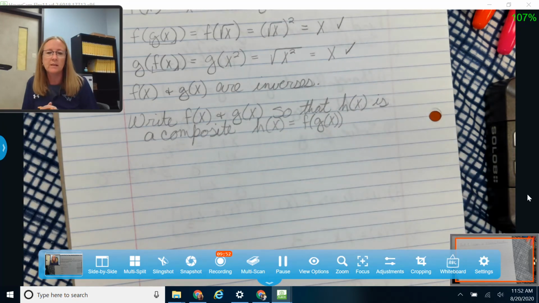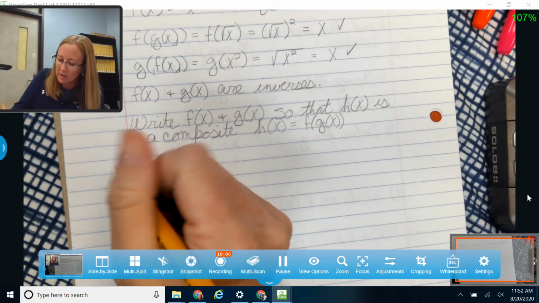Okay, so what that's telling me is it's going to give me a function h, and I want to rewrite that as two separate functions, f and g, so that they originally were a composite where g was the inside function. Okay, let me show you an example of what I'm talking about.